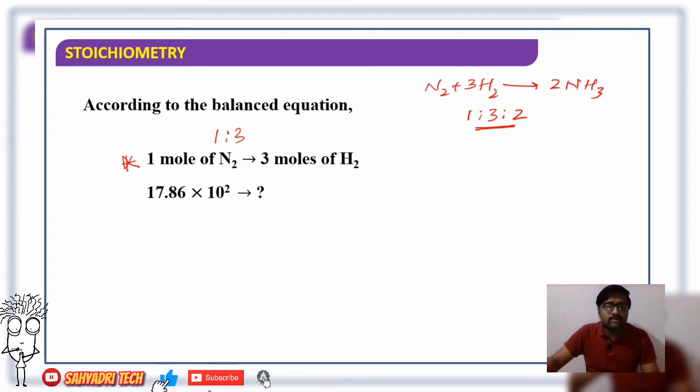Now we know the number of moles of nitrogen, 17.86 into 10 raised to 2 moles. It reacts with how many moles of hydrogen?